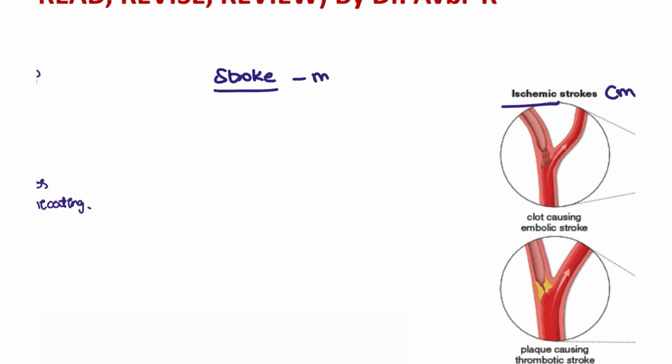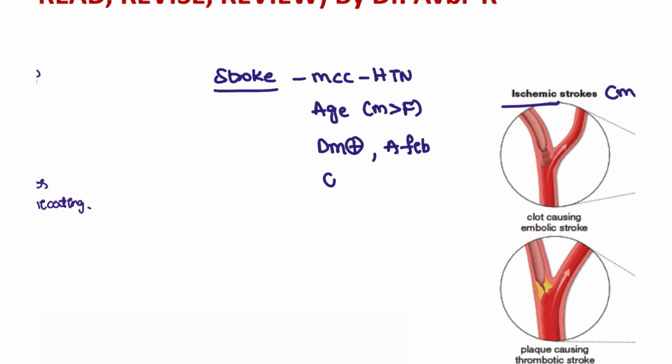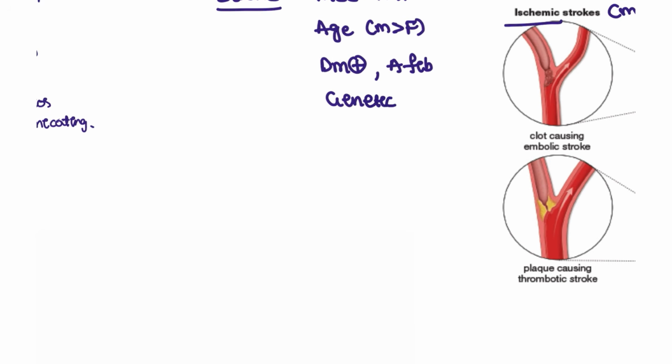So the most common overall risk factor is hypertension: uncontrolled hypertension, non-compliance with hypertension treatment, or a patient who is undiagnosed with hypertension. Other risk factors include aging, patient age, and patient sex, as males are more prone. Associated conditions include diabetes mellitus and atrial fibrillation, and there is also genetic predisposition, like a familial stroke history, which is also seen.